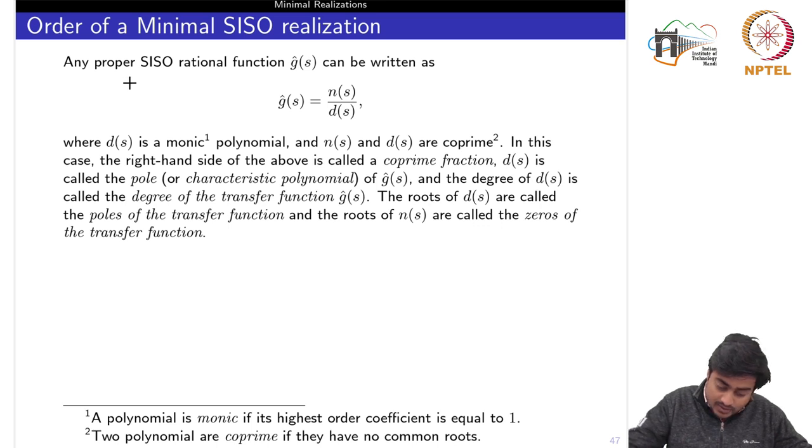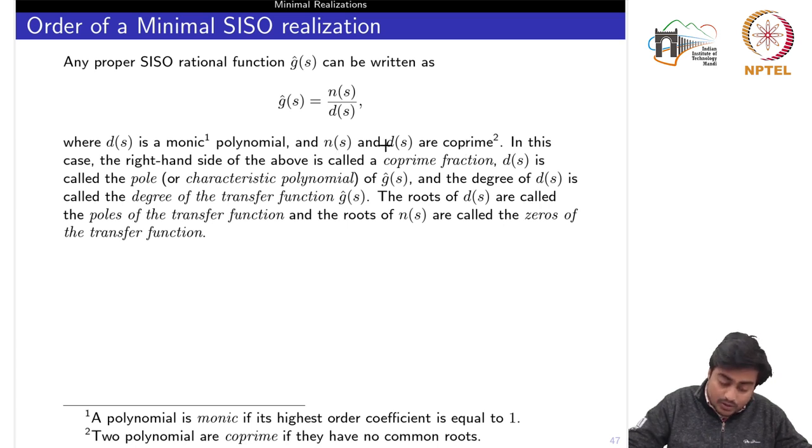So we will recall first of all some basic definitions which we had also discussed in the previous weeks. Any proper rational function g hat can be written as the ratio of two polynomials, the numerator polynomial and the denominator polynomial, where d of s is a monic polynomial, and a polynomial is monic if its highest order coefficient is equal to 1, and both these polynomials are coprime.